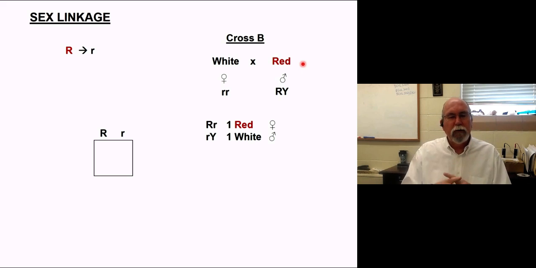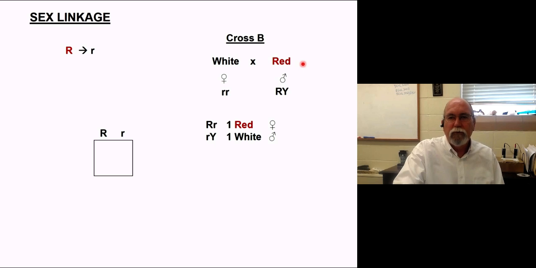Now see how that does the crisscross part, right? We talked about that. And that's one of the signatures that you will see in sex linkage. Not every sex-linked cross will have crisscrossing, but it is a classic signature of sex linkage. What I mean by that is mom is determining what the sons look like, right? The white mom is making white sons. Dad is determining what the daughters look like because he's passing along a dominant red. So you get a classic crisscross pattern that you will see very often in problems when you're working sex linkage. Again, not every sex-linked cross will do that, but if you see a crisscross, that's a classic example of a model for being sex linkage.